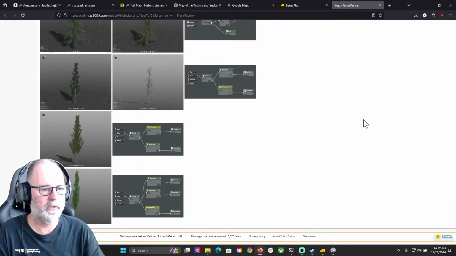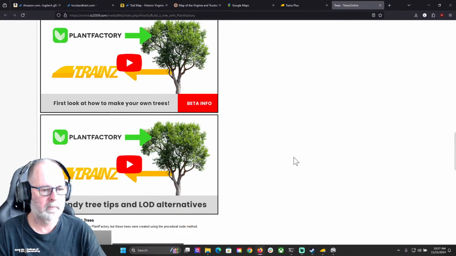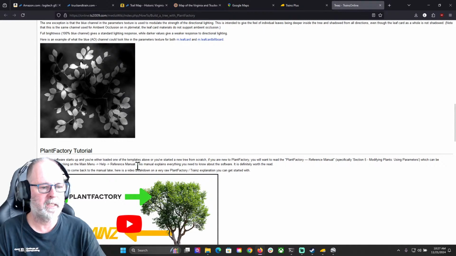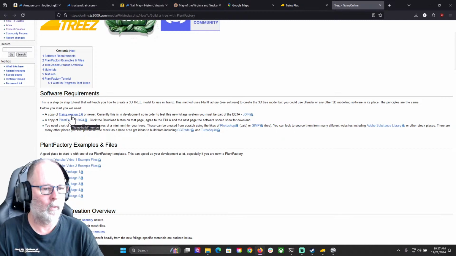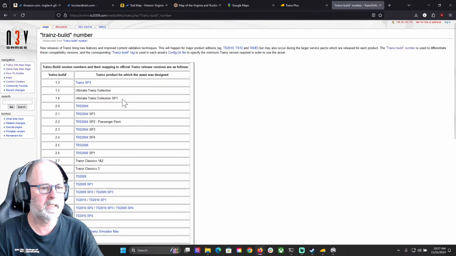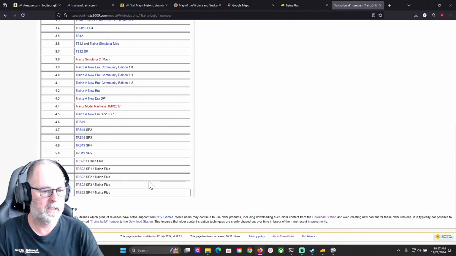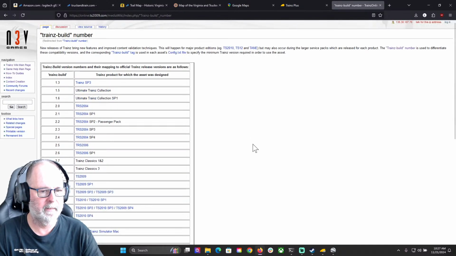Modified on 17 June. So it's confusing if it's called Trees or Plant Factory. I guess it's called Plant Factory. Why are they saying a copy of Trainz version 5.6 or newer? What is 5.6? Oh, okay.